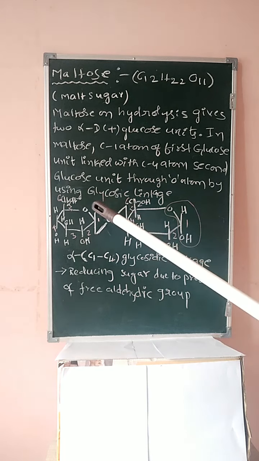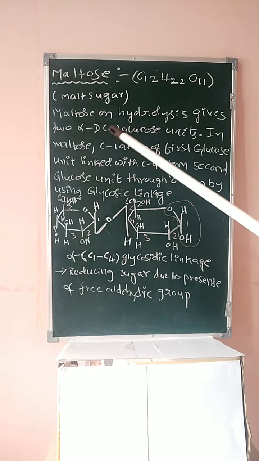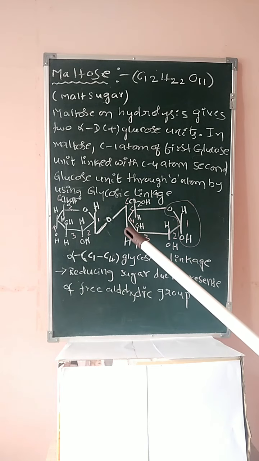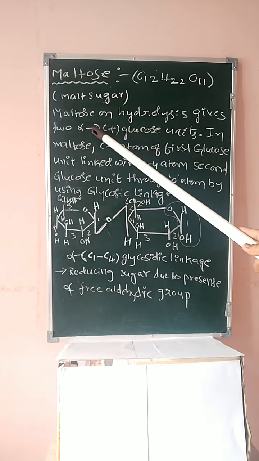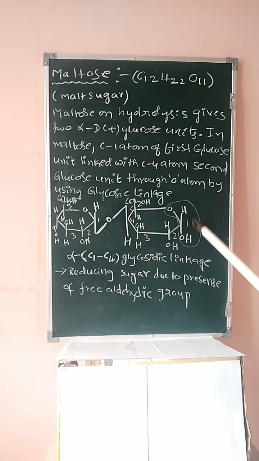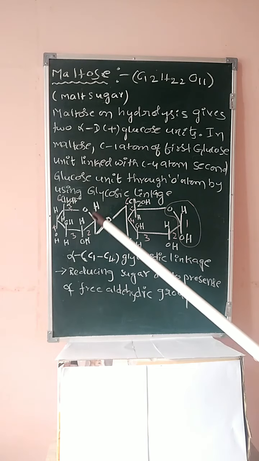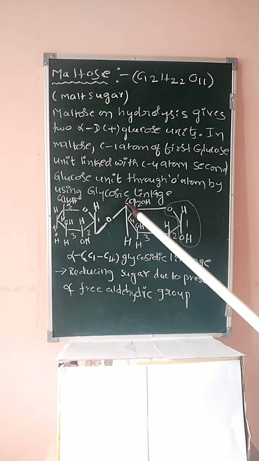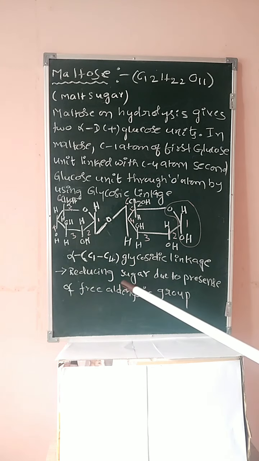Here observe, students. We know that maltose upon hydrolysis gives 2 monosaccharides, those are glucose units. The two glucose units are alpha D plus glucose units only. It is alpha isomer, D isomer, and dextrorotatory. Both units are joined to one another by glycosidic linkage. The C1 atom of the first glucose unit and the C4 atom of the second glucose unit are joined by glycosidic linkage. This maltose is a reducing sugar due to the presence of a free aldehyde group.